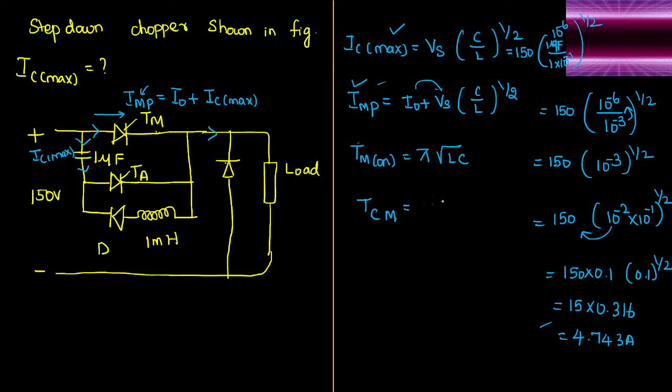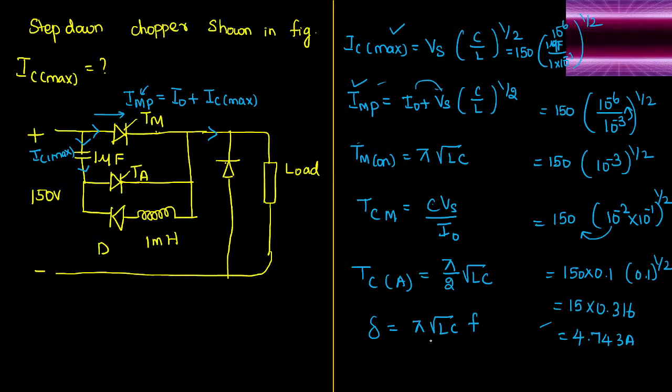That can be written as C into supply voltage Vs upon I naught. I hope all these formulas are available in our notes. Similarly, you'll be asked to calculate the circuit turn-off time of auxiliary thyristor. That will be pi by 2 into square root of L into C. Then you will be requested to calculate the duty cycle for this circuit. Duty cycle is pi into root of LC into F or 1 by 2.